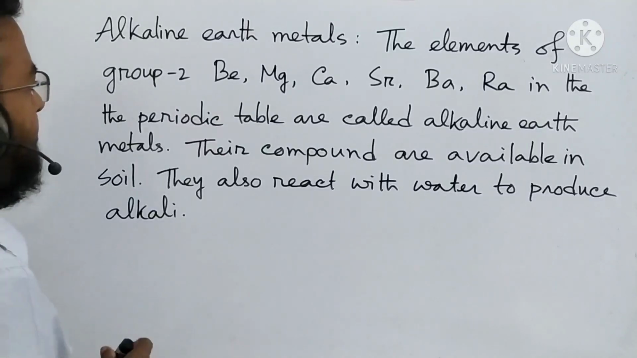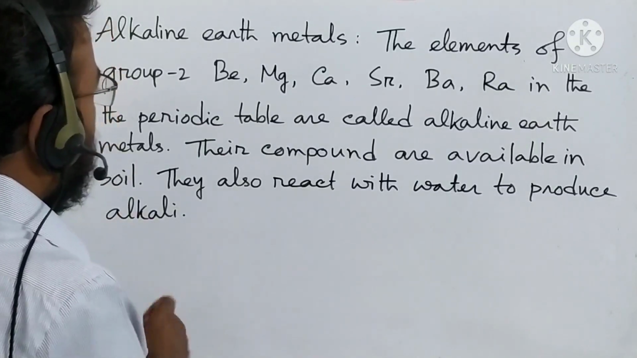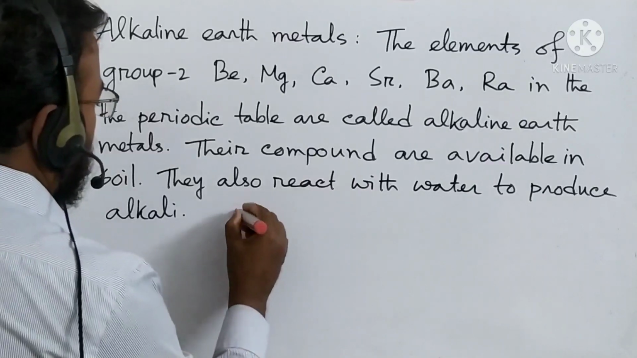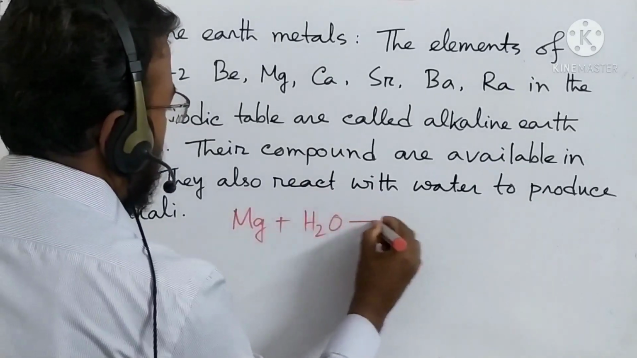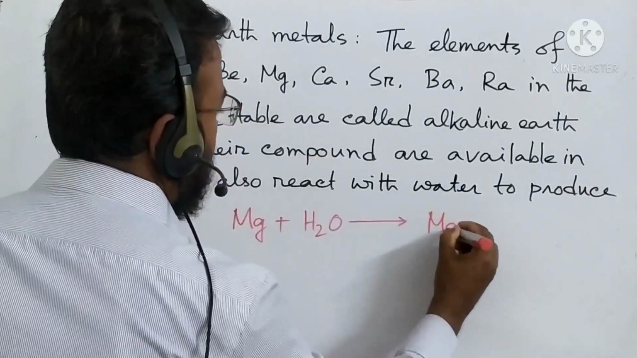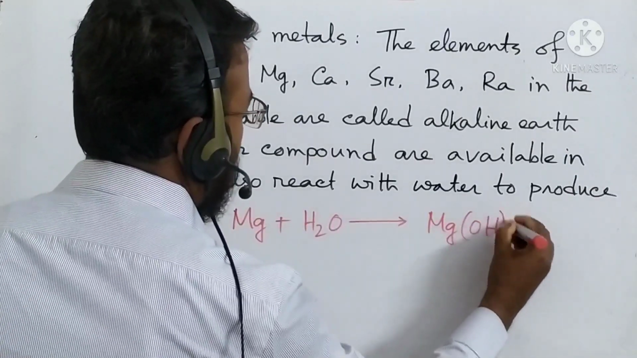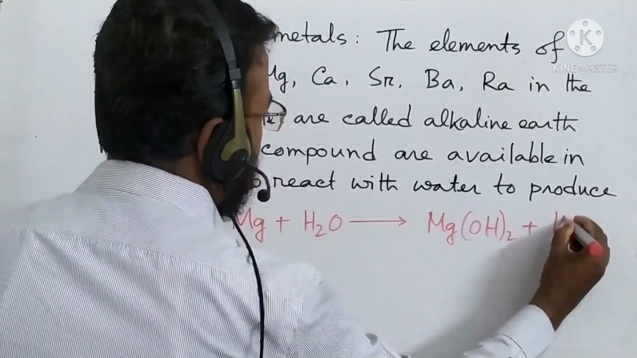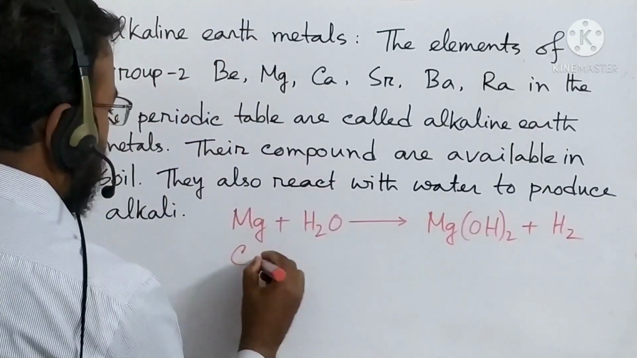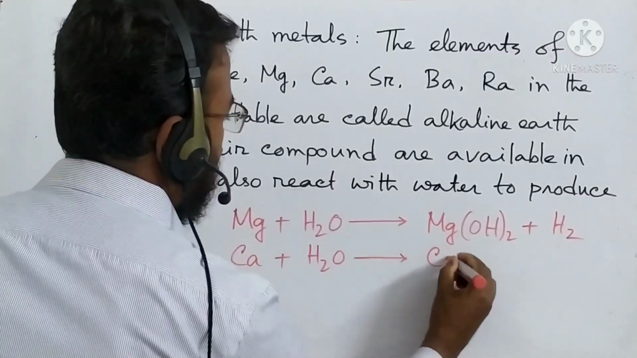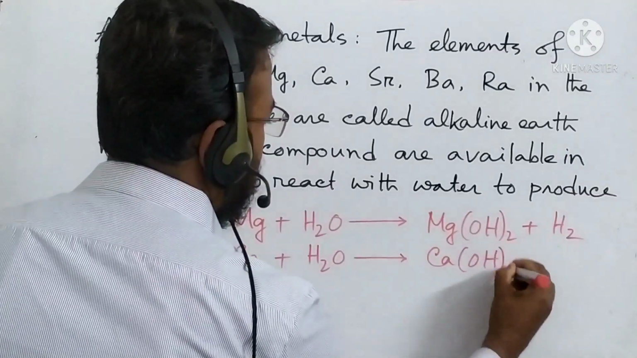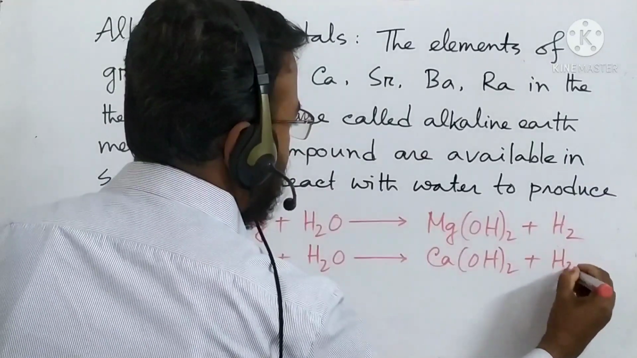For example, calcium. Okay, first of all, I am giving magnesium. It reacts with water to produce magnesium hydroxide plus hydrogen. Then similarly, calcium reacts with water to produce calcium hydroxide plus hydrogen.